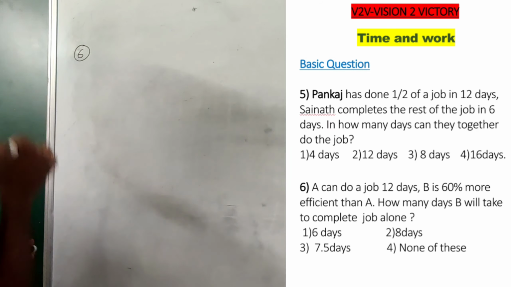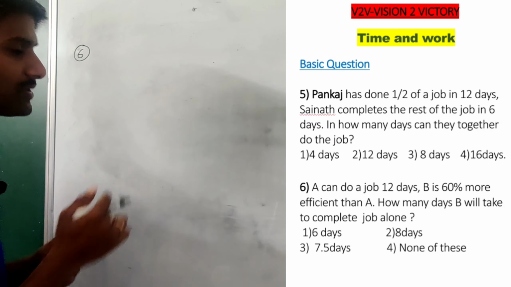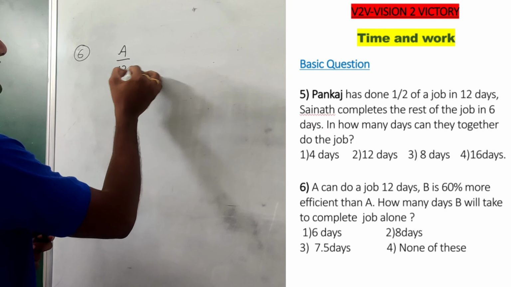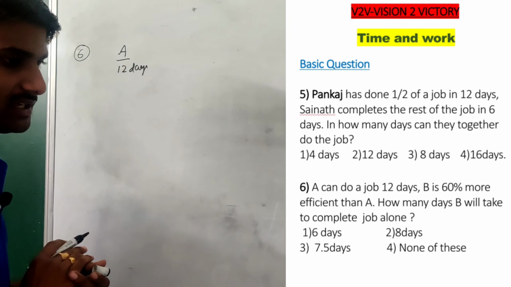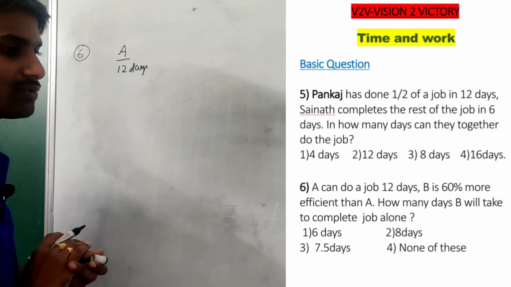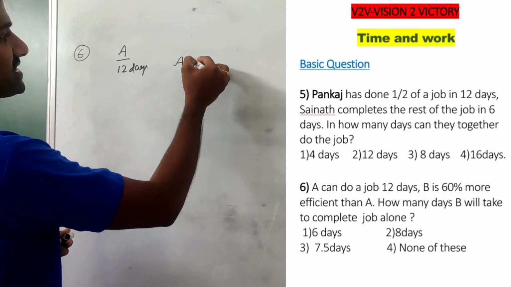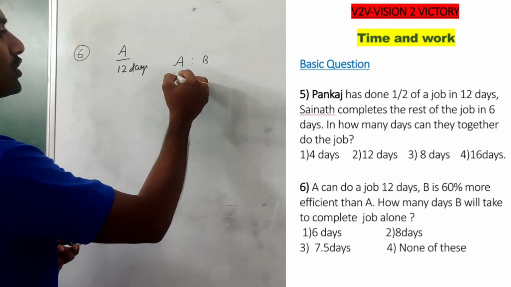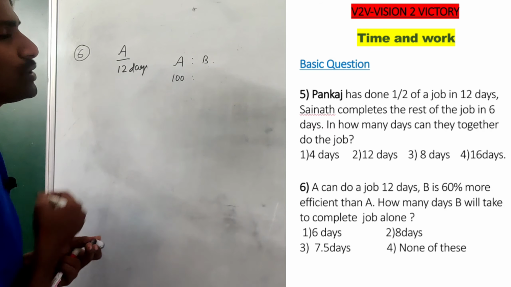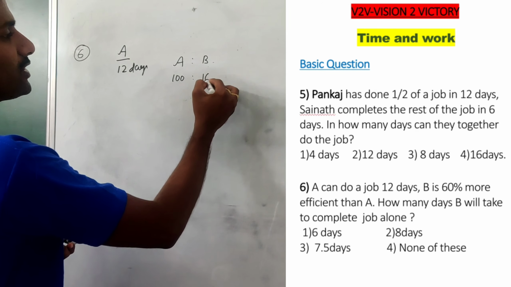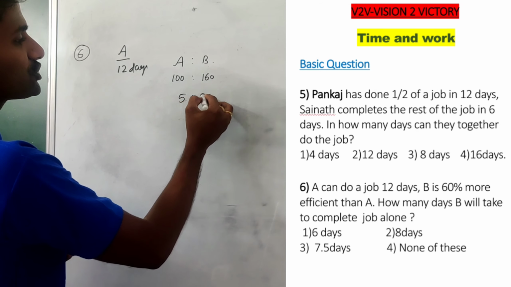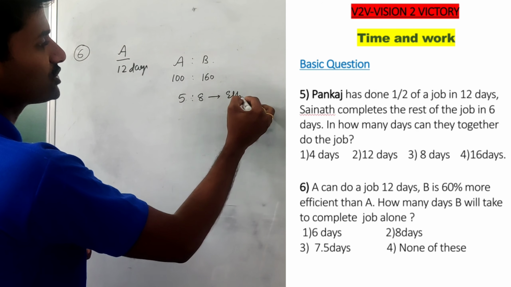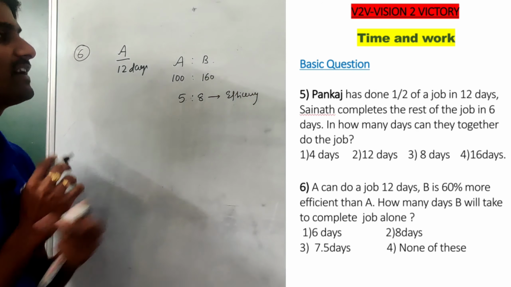The sixth one. A can do the job in 12 days, so whatever the work, he can complete it in 12 days. Then B is 60% more efficient than A, which means there is an efficiency ratio for A and B. If I consider 100 units for A, B becomes 160, so the ratio of efficiency is 5:8.